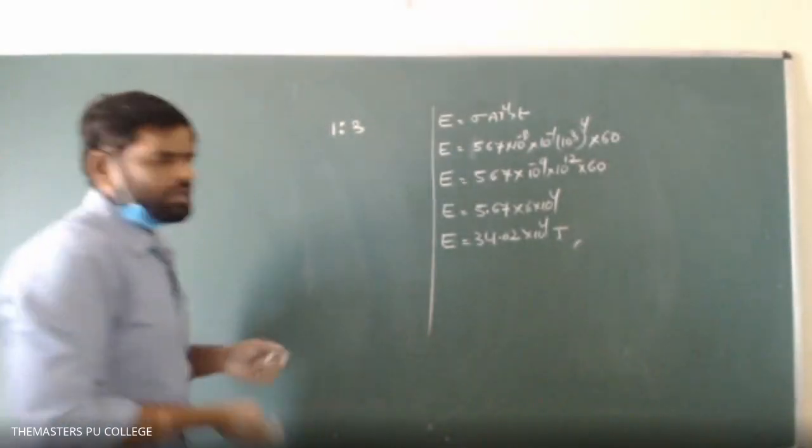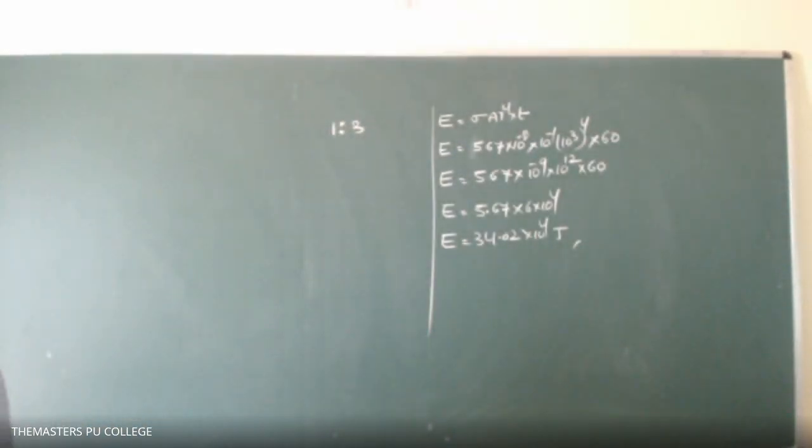If they are heated to the same temperature,